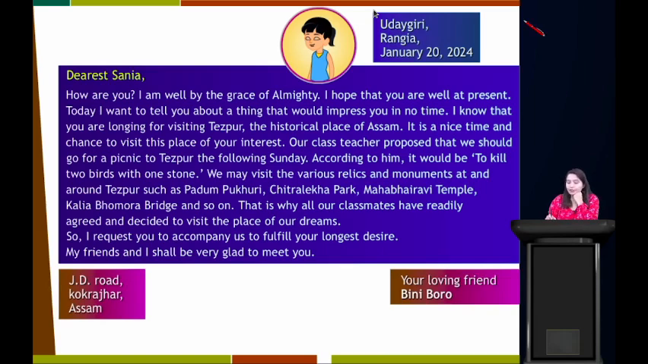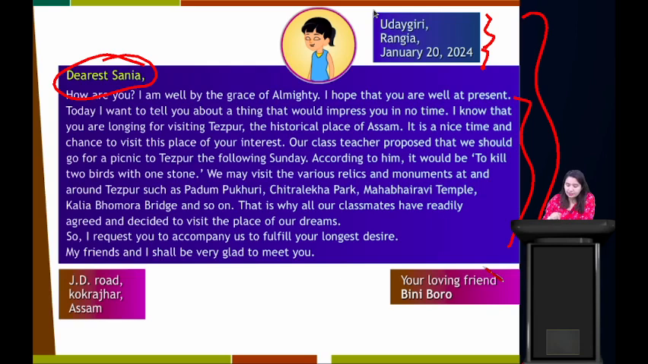Okay, so what is this? This is how we write a letter to our friend, or basically an invitation letter. Alright, so this is the heading of the letter, that is your address. This is the date of the letter, this is the salutation, this is the body, this is the complimentary clause and your name, and this is the receiver's address.